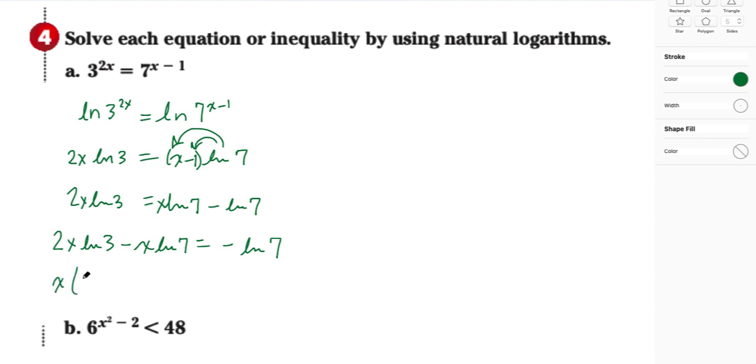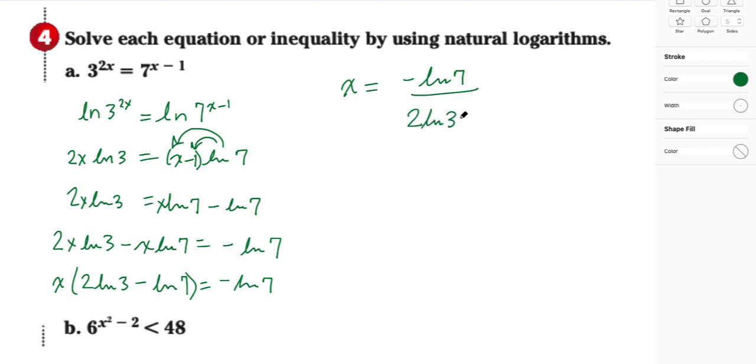So I've got x times 2 times the natural log of 3 minus the natural log of 7 is equal to negative the natural log of 7. Now I'm going to divide both sides by this expression here. So x is equal to negative the natural log of 7, all over 2 times the natural log of 3 minus the natural log of 7.